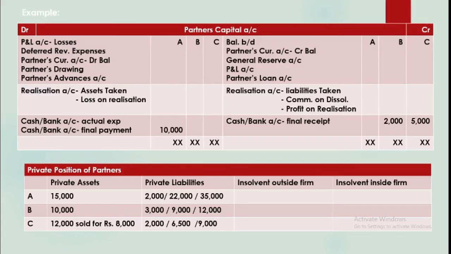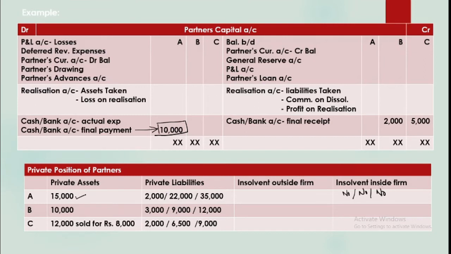Now suppose this is the position of three partners. Now A has a difference coming on the debit side. That means the firm is to pay him. So when the person is to be paid by the firm, it means inside the firm he is not insolvent, right? Within the firm he is solvent because he is not to bring anything. Insolvency arises when you are not able to pay your liabilities, but within the firm he doesn't have a liability. A has money coming out from the firm, so he is not insolvent inside the firm. But outside the firm he may be solvent or insolvent.